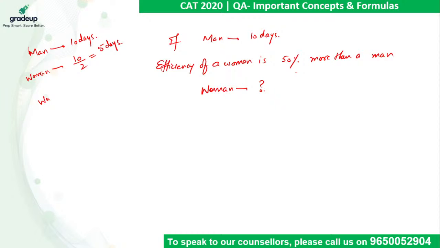If the question says efficiency of woman is half that of a man, then the number of days taken will be double, which is 10 upon 1 by 2, which comes out to be 20 days. All those who are answering 5, please take this into account. I am not saying that the efficiency of a woman is double. If it is 50% more than a man, it means it is 1.5 times of a man. So the number of days taken by women will be 10 upon 1.5, which comes out to be 20 by 3 days.